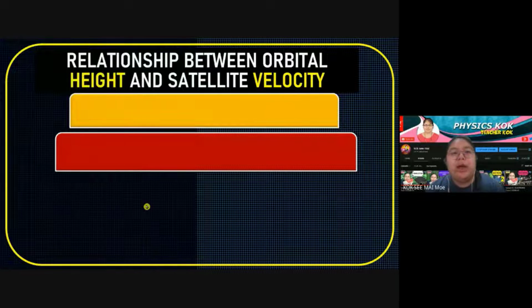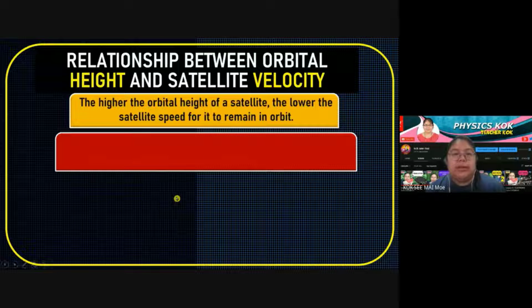Okay, now we need to find the relationship between the orbital height and the satellite velocity. I think you can also imagine this one. When it's nearest to the Earth, it is faster. When it is further away, the velocity will slow down. Now we're going to see the relationship: the higher the orbital height of the satellite, the lower the satellite speed for it to remain in orbit.